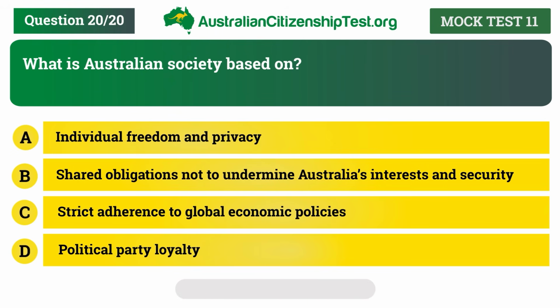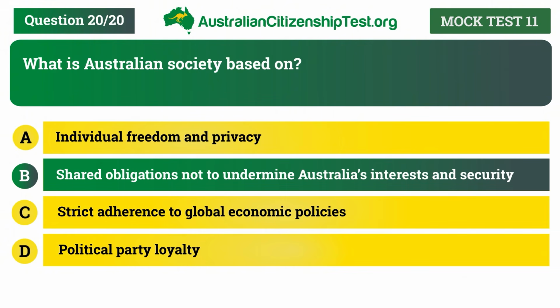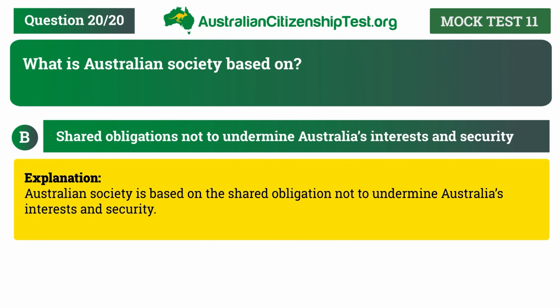The correct answer is B. Shared obligations not to undermine Australia's interests and security. Explanation. Australian society is based on the shared obligation not to undermine Australia's interests and security.